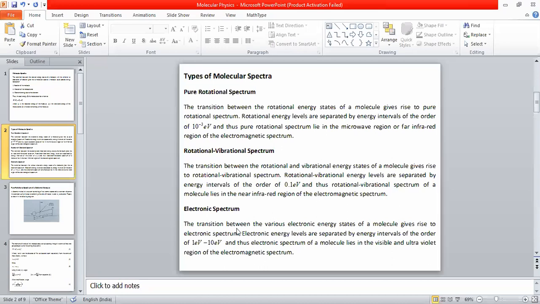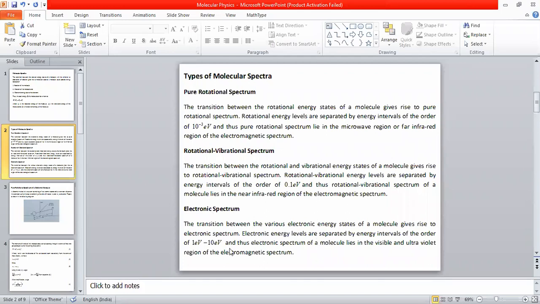So just like in the case of atoms, where supplying energy makes electrons jump from a lower energy level to a higher energy level, even in the case of molecules when you supply energy, electrons can undergo transition from lower energy level to higher energy levels. Then from the higher energy level it comes back, and when it comes back it emits energy. That is what we call the electronic spectrum. The electronic spectrum arises due to the transition of the electrons among the various electronic energy levels of the molecule.